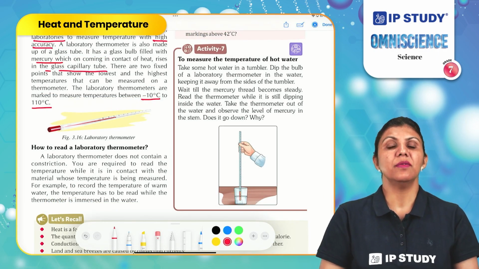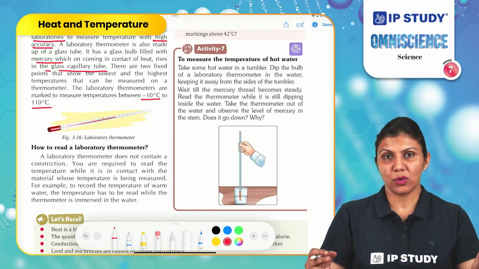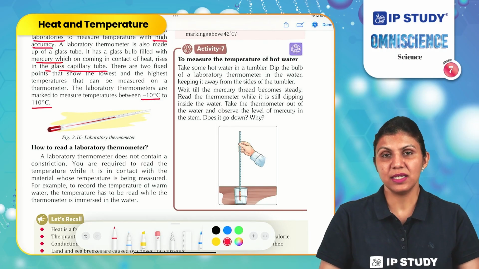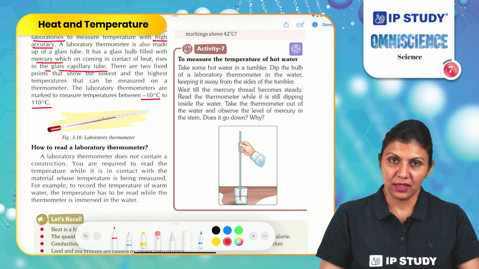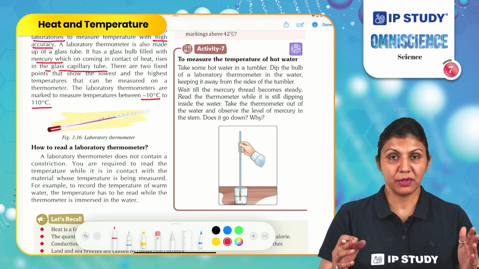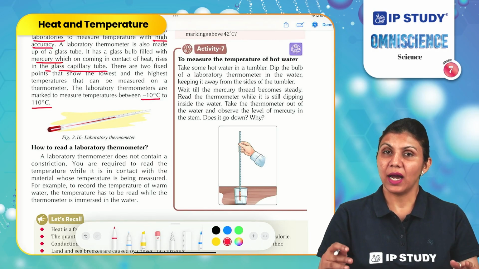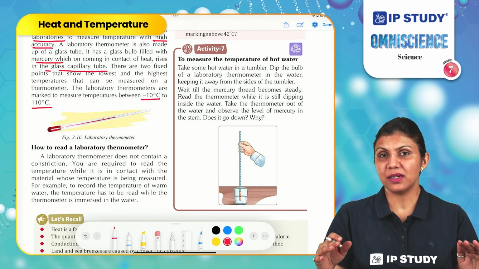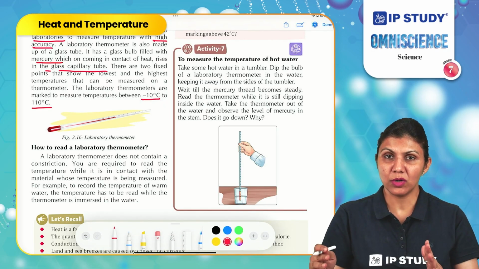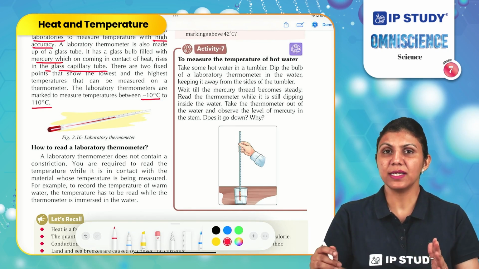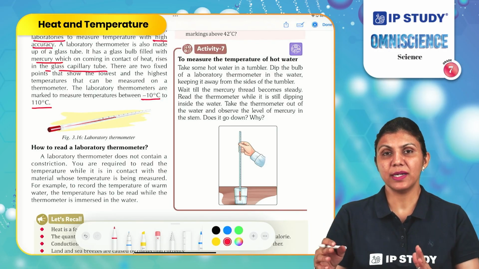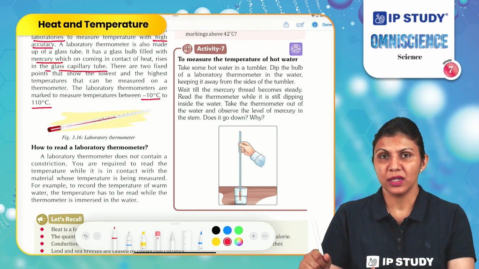So in this chapter, we have studied that the hotness and coldness of any object is measured as temperature, and it is measured on different scales. These scales are the Fahrenheit scale, Celsius scale and Kelvin scale. And we have studied that the temperature of materials can vary, and this variation of temperature can result in the transfer of heat. The transfer of heat happens through different modes in different materials. For example, in solids, the transfer of heat takes place through conduction, but in liquids and gases, the transfer of heat takes place through convection.